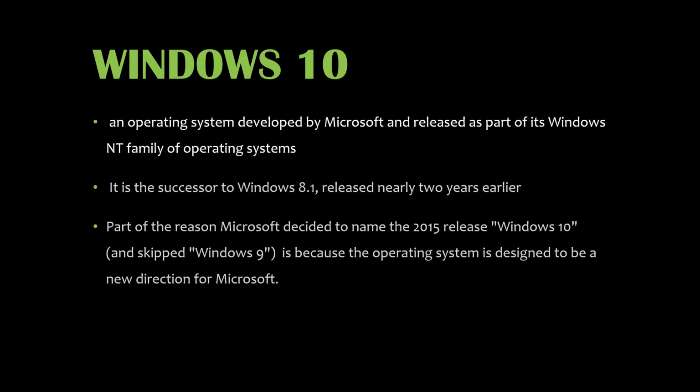Part of the reason Microsoft decided to name the 2015 release Windows 10 and skip Windows 9 is because the operating system is designed to be a new direction for Microsoft. Microsoft wanted to literally put some distance between the flop that was Windows 8 and its successor. It is a psychological play and a reference to the fact that Windows 10 is a big step on and far removed from Windows 8.